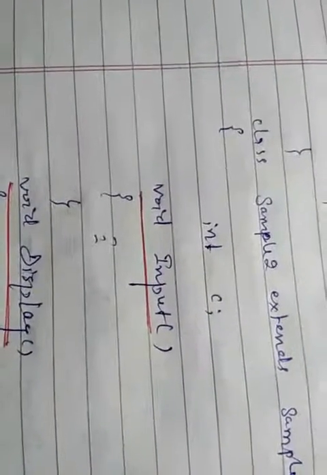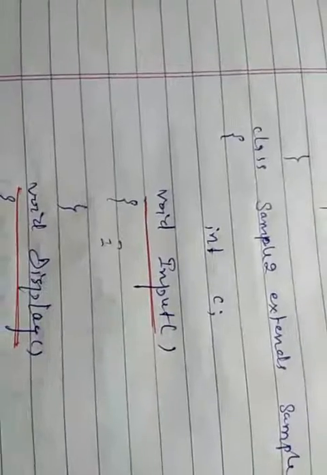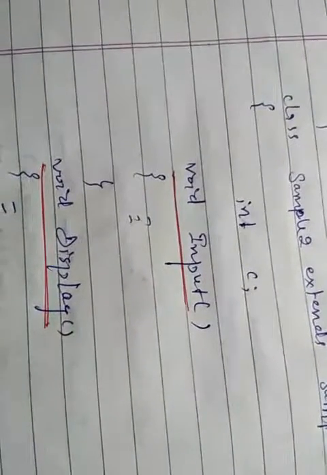So the major difference between function overloading and function overriding: in function overloading we are creating the same function more than one time in a single class, whereas in overriding we are creating the same function in a subclass which is already defined in its base class.